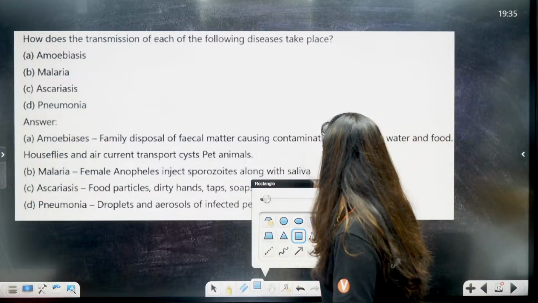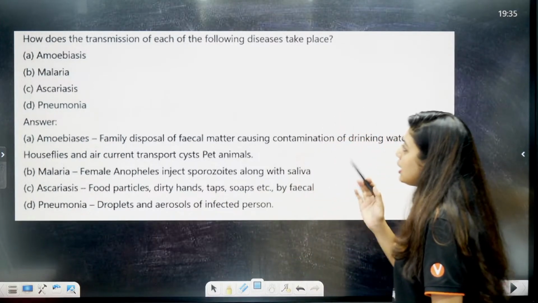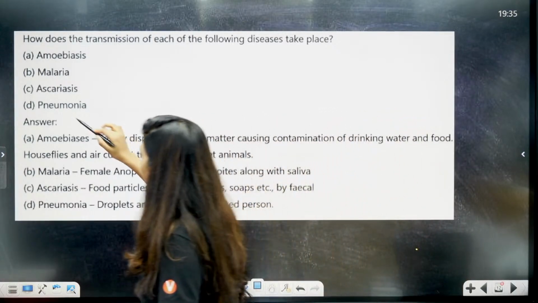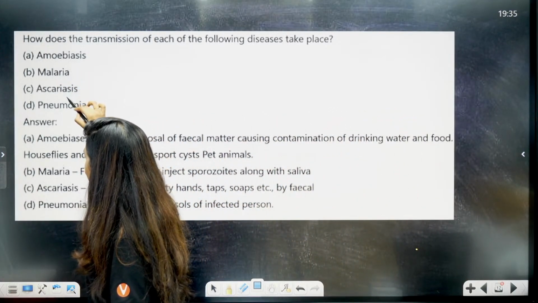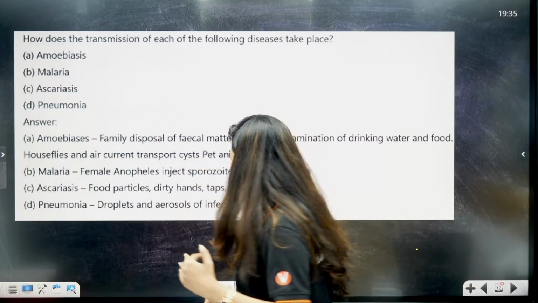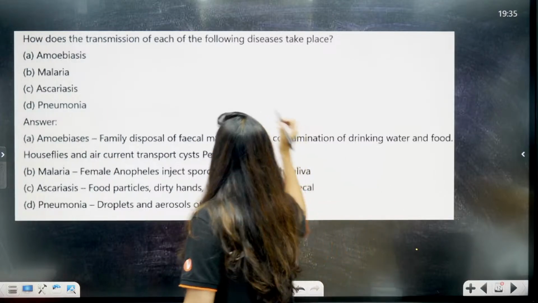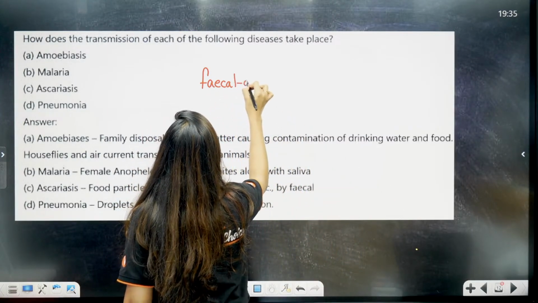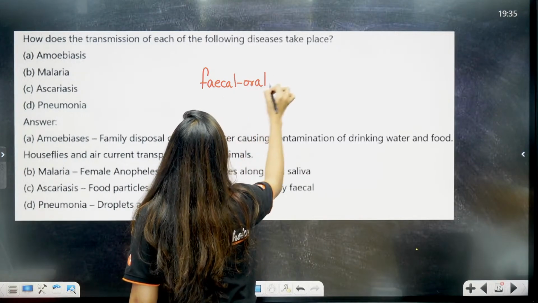See here, this question also comes. How does transmission of each of the following diseases take place? They have given four diseases here. First is amoebiasis. Most of the diseases are transmitted by the fecal-oral route.